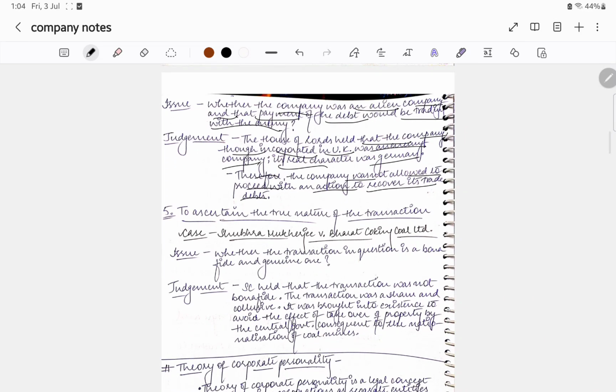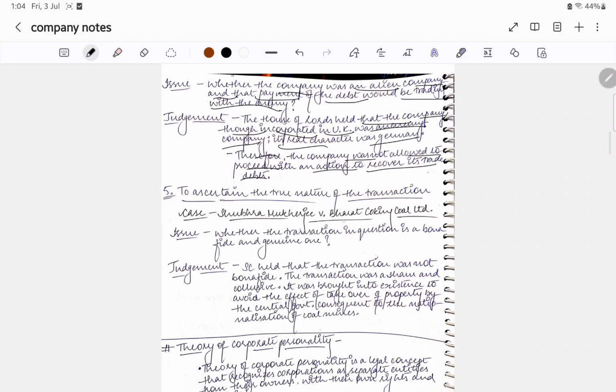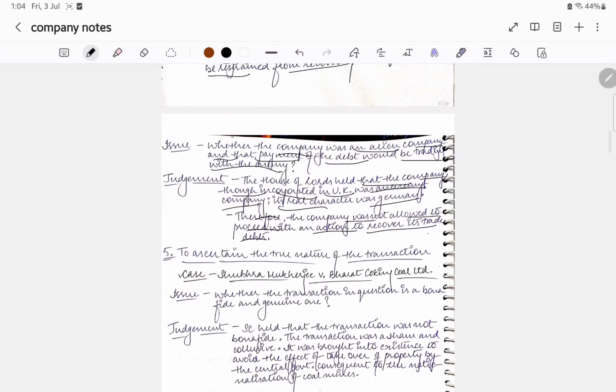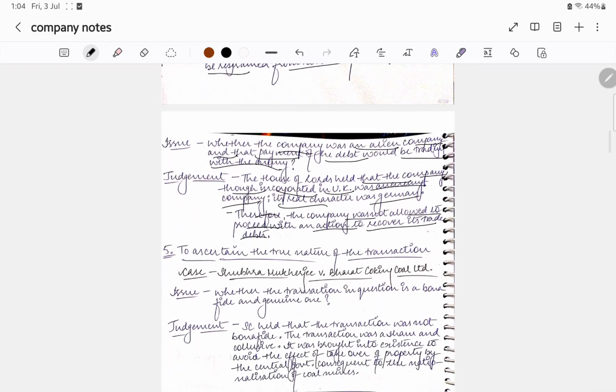To determine the true nature of the transaction: Case: Subhra Mukherjee v. Bharat Coking Coal Limited. The question was whether the transaction in question is bona fide and genuine. The Supreme Court ruled that the transaction was not bona fide; it was a sham and collusive, and was brought into existence to avoid the effect of takeover of the property by the central government consequent to the nationalization of coal mines.